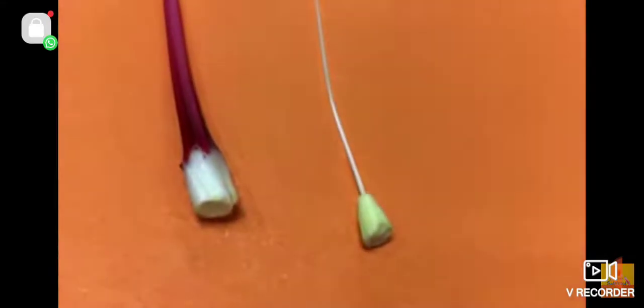So the white one below you can see now, that is the ovary, female part.